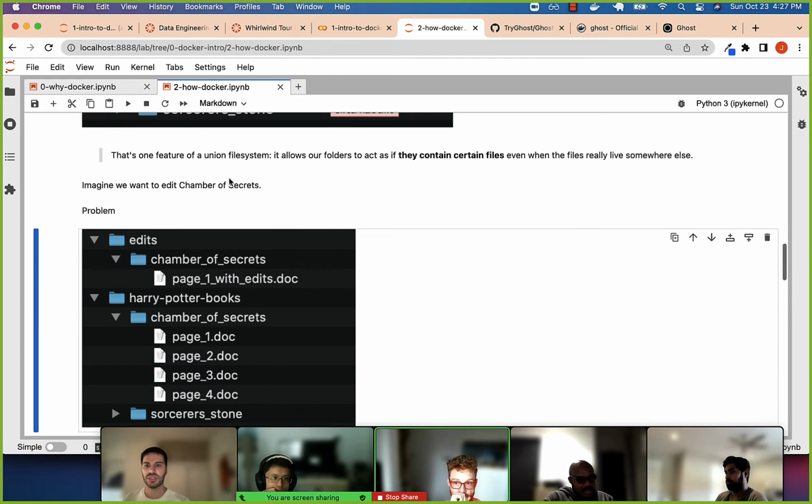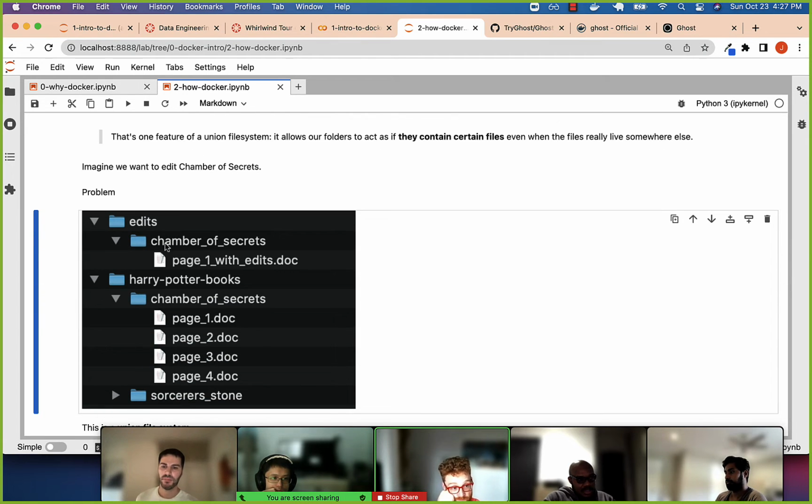So instead, we copy that first page and edit the copy. The union file system will know that this file is the edited one, and it will use the edited version here, but not change the underlying version. So for me, it looks like I've changed the file, but really I've copied the file and I'm reading the copied, edited version. All right?